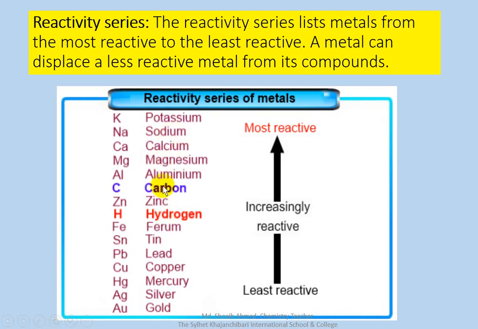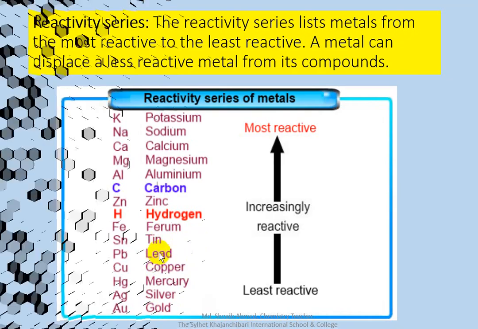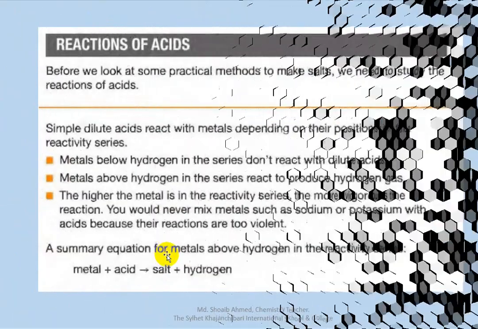Magnesium is above hydrogen, so it reacts with dilute acid. Have you understood? Magnesium reacts with dilute acid and forms hydrogen gas. And iron, below the hydrogen, these metals don't react with acid.